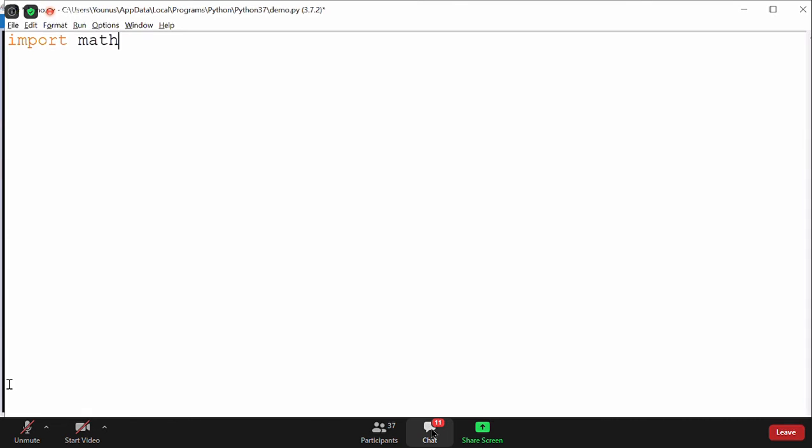When I say import math, all the functions, variables, and classes available in the math module get imported. Now, as I am calculating the power of a number, I will ask the user to enter the base value and exponent value.